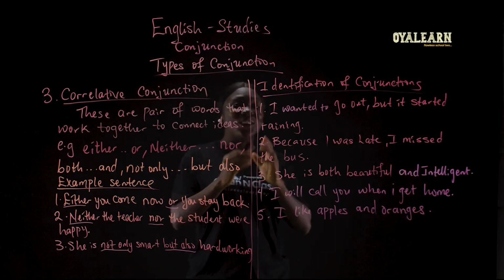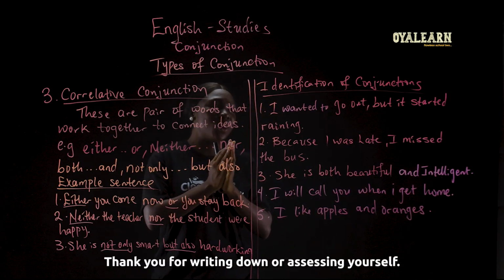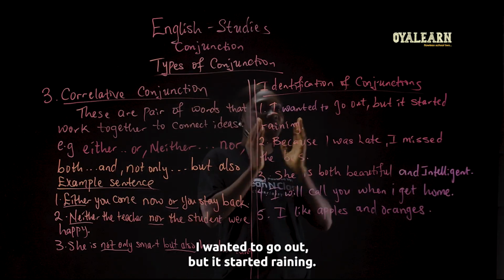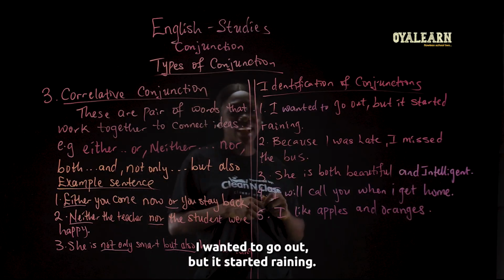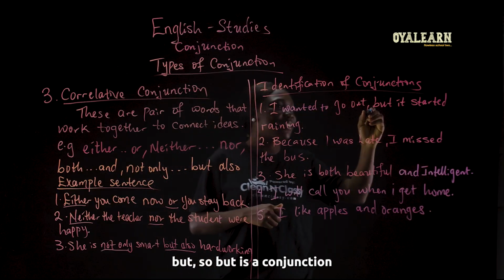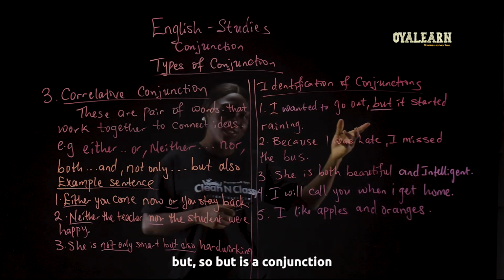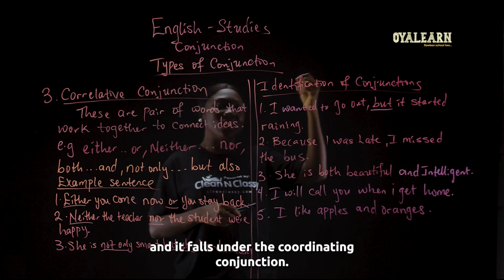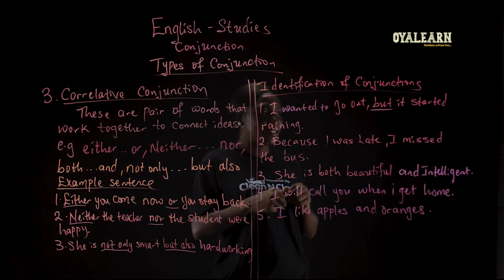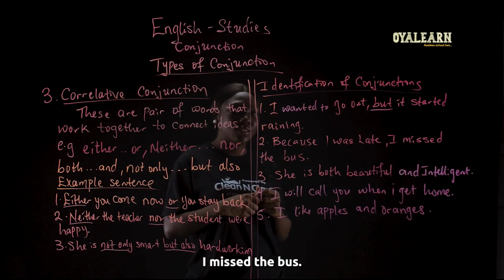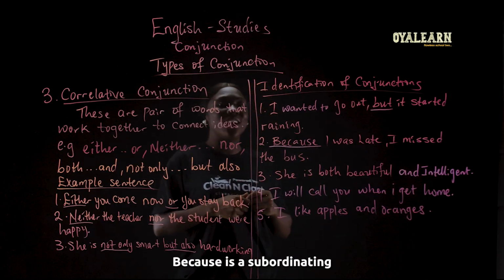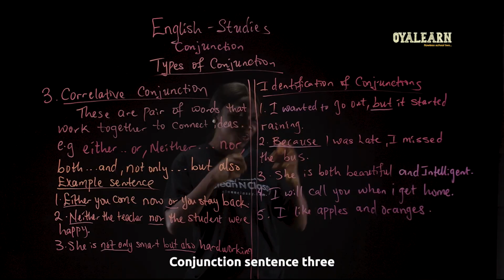All right. Thank you for writing down or assessing yourself. Now let's get the answers. I wanted to go out, but it started raining. The answer for the first sentence is but. But is a conjunction and it falls under the coordinating conjunctions. Sentence 2. Because I was late, I missed the bus. The conjunction used in this sentence is because. Because is a subordinating conjunction.